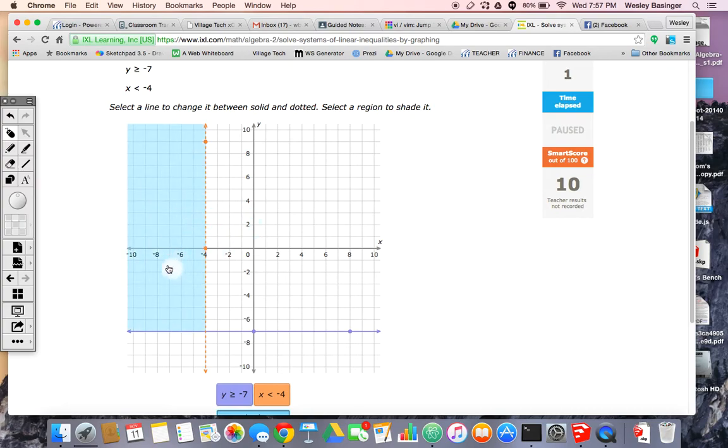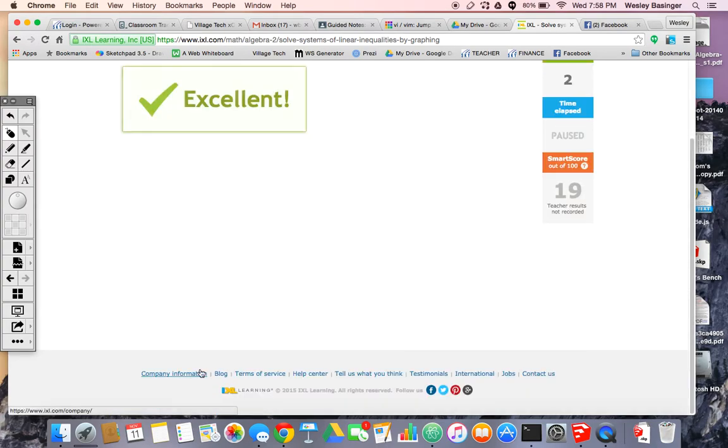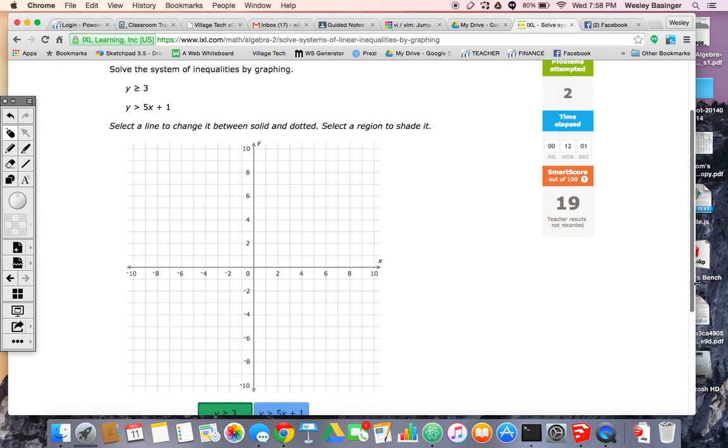So I shade that. And then I could actually even just test my theory by picking a point that's there. Say I picked -6, comma 0. Well, 0 on the y-axis is definitely greater than -7, and -6 is definitely less than -4. So I think I'm going to get it right. So let's see if we got it. Okay, I'm good. Let's try another one.